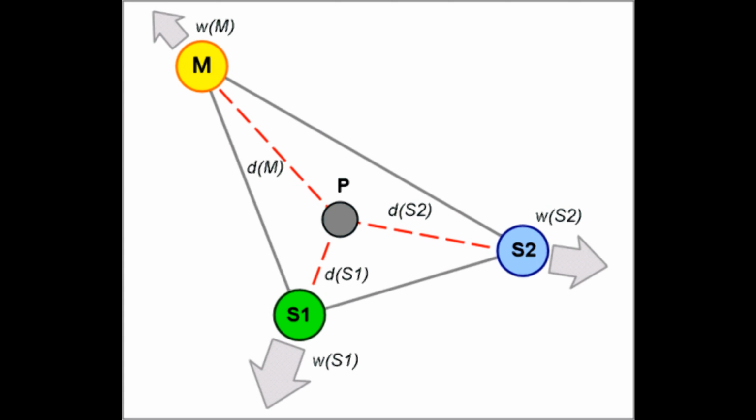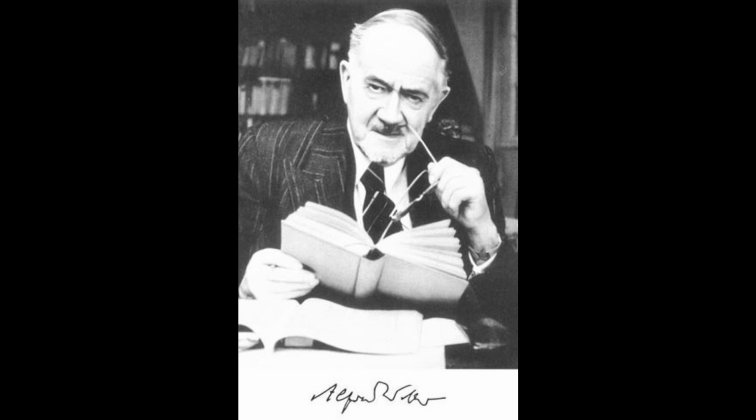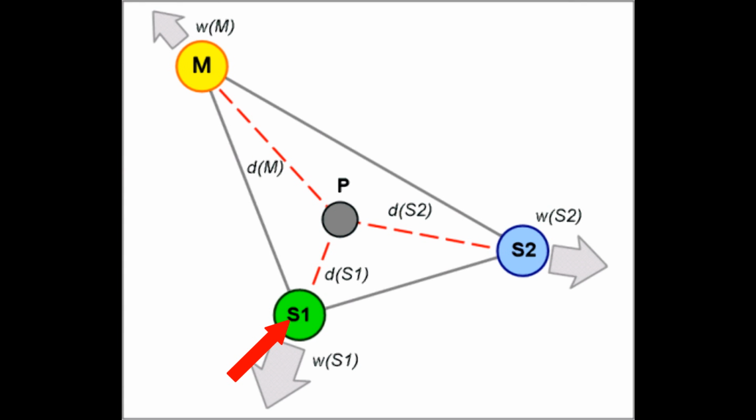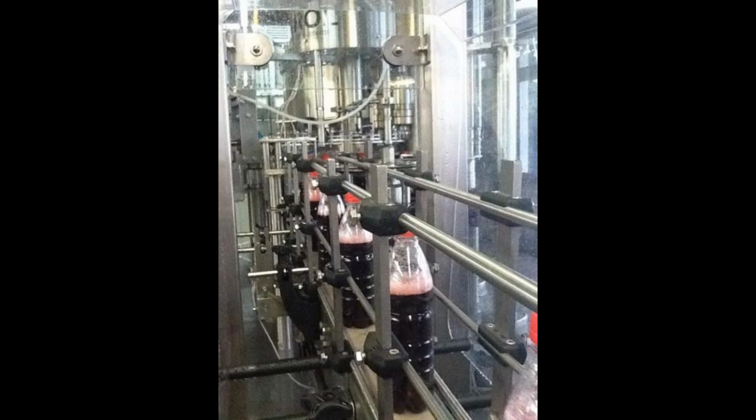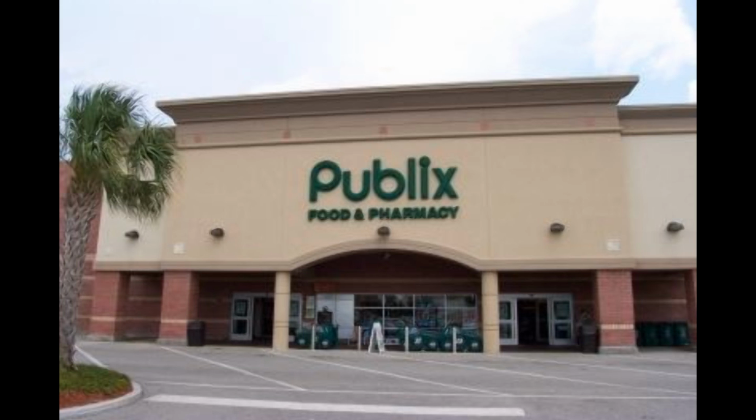Our last model is the least cost theory model, created by Alfred Weber, that shows how locating closer to a resource can be more beneficial, such as a bulk reducing industry like copper smelting, whereas a bulk gaining industry such as a soda company would be better off near the market itself.